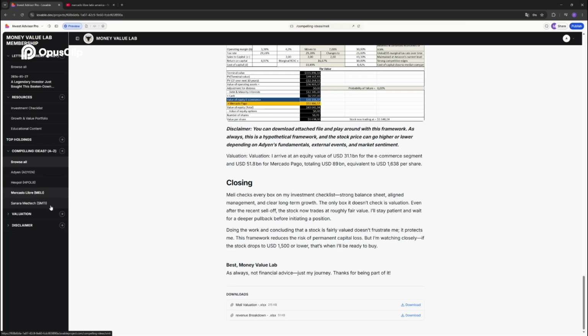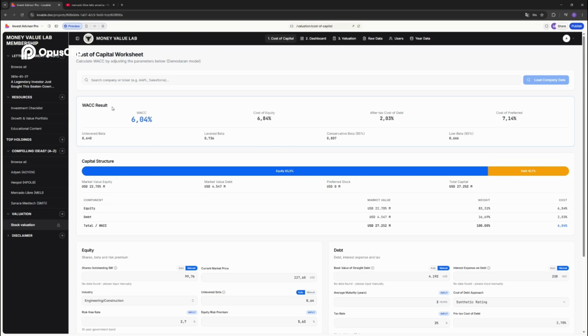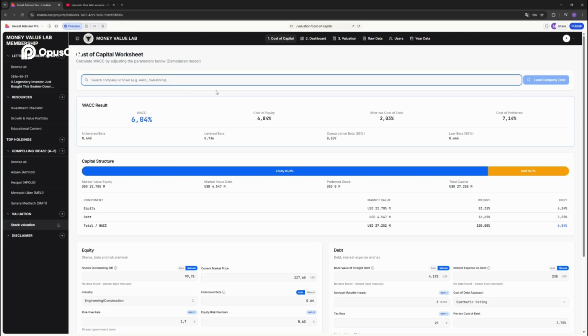Now here's a specific feature that will be for the platinum tier, but I'm thinking of giving you this feature for free for a week so you could try this out. This is the valuation feature. So here you can value any company you want. So press on stock valuation. Let's assume, for example, let's value Sanara Medtech. Sanara Medtech is a company I've spoken about a lot. You could just write the ticker symbol, SMTE.